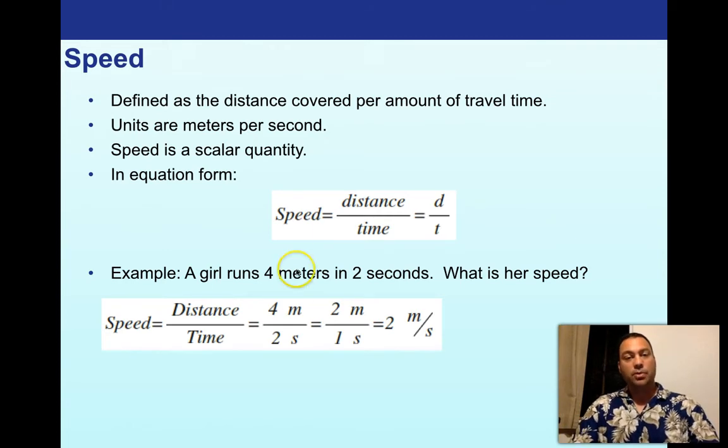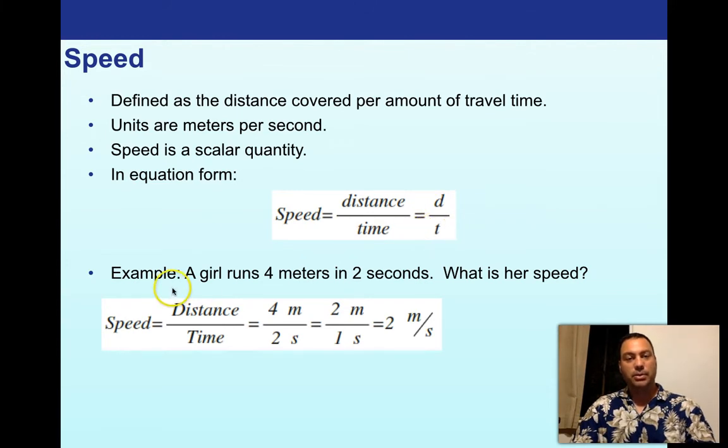Okay, in equation form, simply put, speed is just distance divided by time. Of course, we don't like to write distance every single time, so we just put d. So d is the standard physics nomenclature for distance, and t is almost always time in physics. So d over t is equal to speed. If you know the distance and you know the time, you can figure it out.